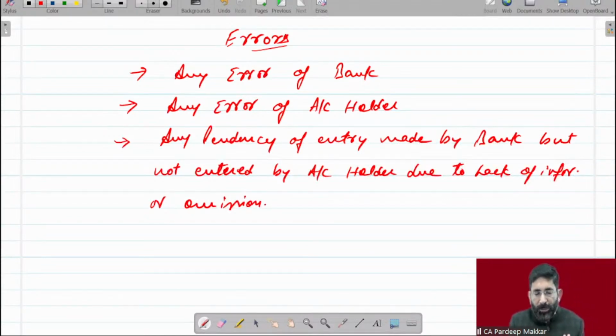So these are 3 points. Note it down with you. These will be covered under errors. If any amount is entered twice, it's an error. So it will be covered here.